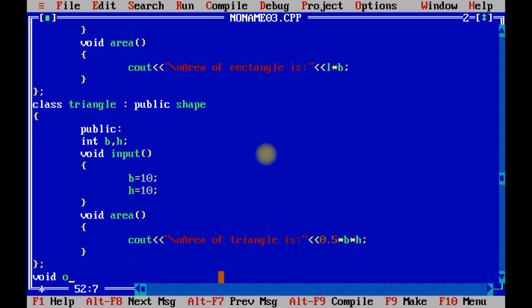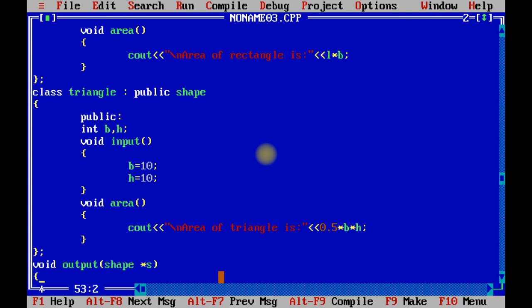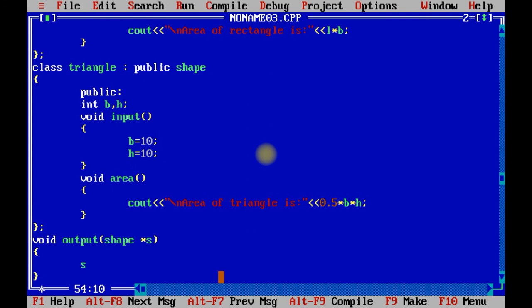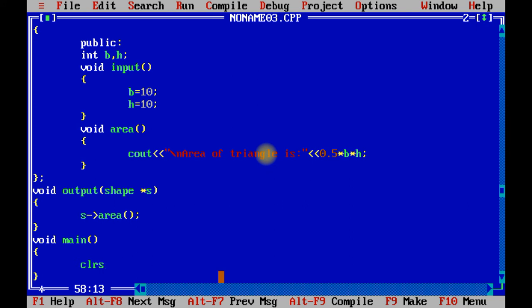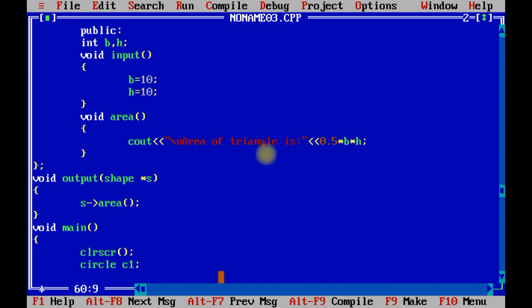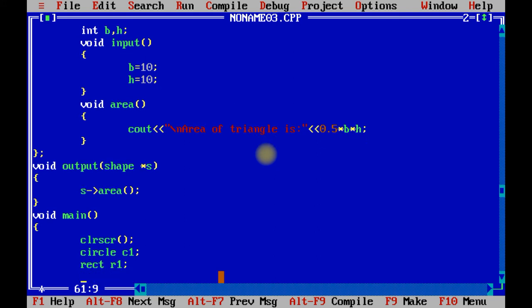Now we are going to create one output method, shape pointer s, and in our previous program whatever we performed, we are going to perform in that way only. S of area, void main, clear screen and get ch. Now we just need to declare the object of circle class, object of rectangle class and object of triangle class.